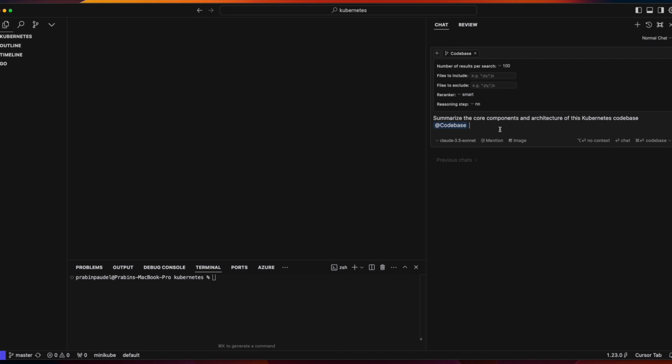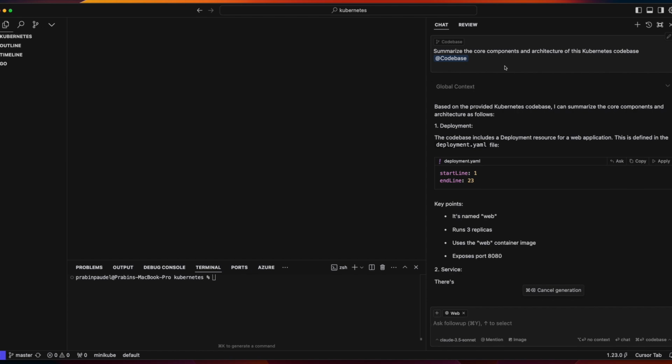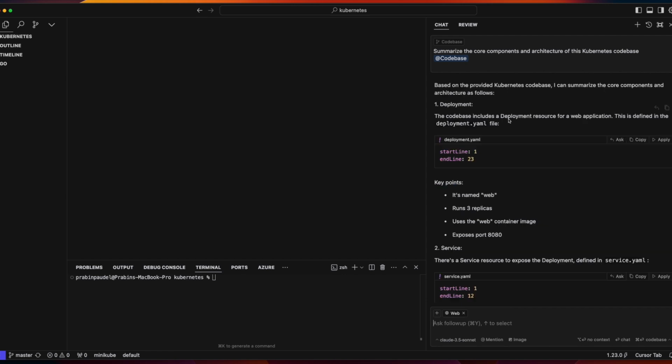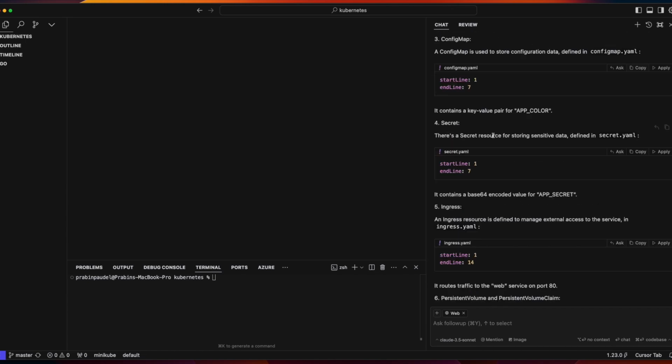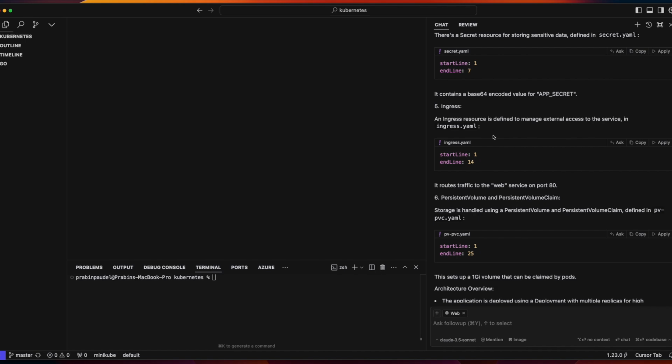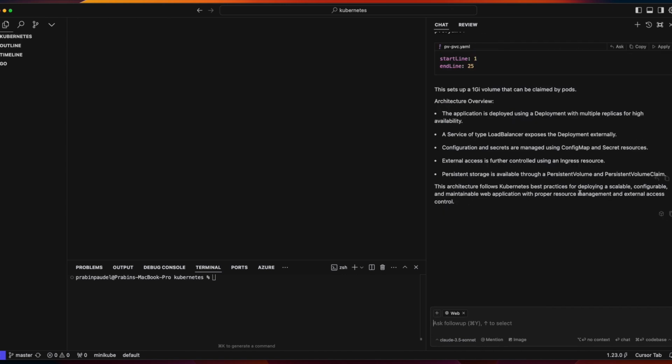So let's see how it gives us the core components and architecture based on the code base. It will take some time, again, based on the system you are using. As it is fetching in the background, it's saying about the deployment, how it does the deployment, about the service, the config map, the secret, the ingress, persistent volume and persistent volume claim, architecture overview, best practices for scalable, configurable, and maintainable web applications.